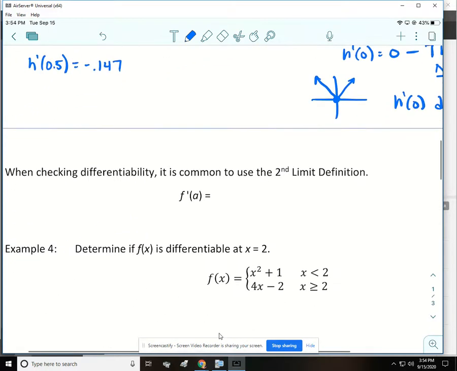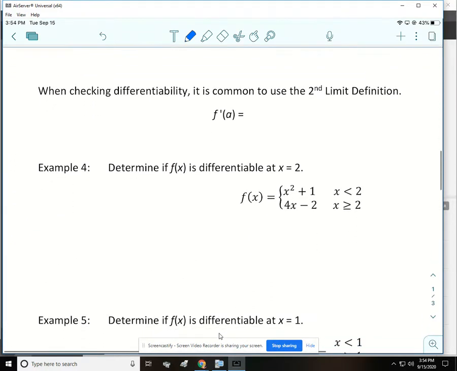All right, so we are going to also check these algebraically or calculusly. So to check differentiability, it's really common to use the second limit definition, which I think you guys like better anyway. So if we want f prime of a, and we want to use the second definition, we would have the limit as x approaches a of f of x minus f of a over x minus a.